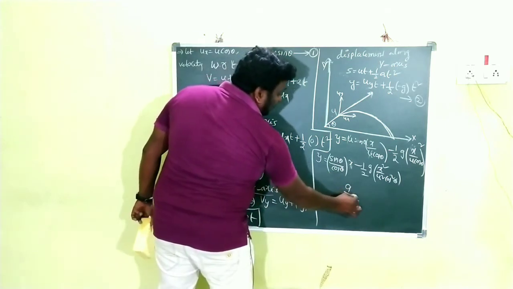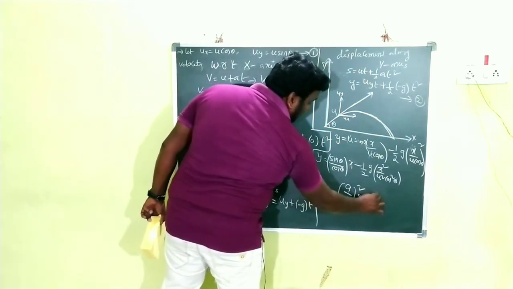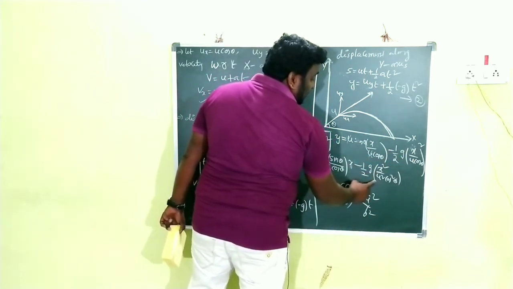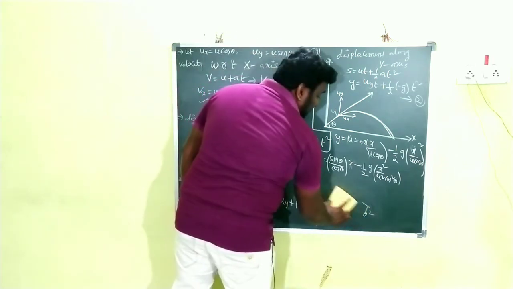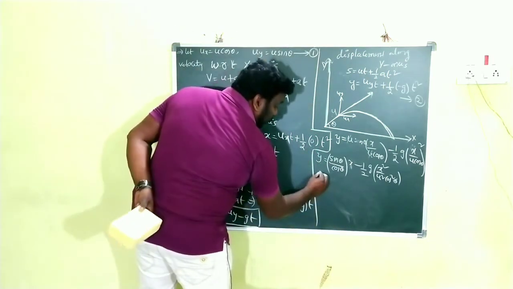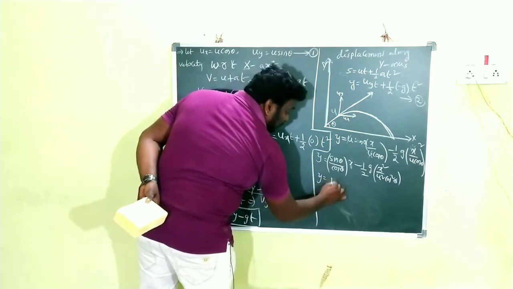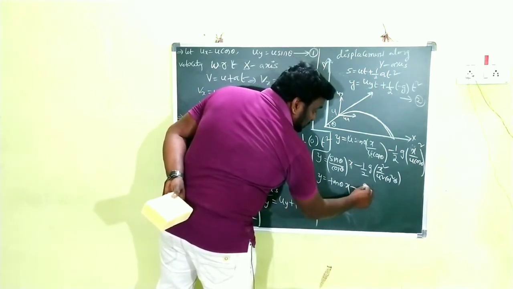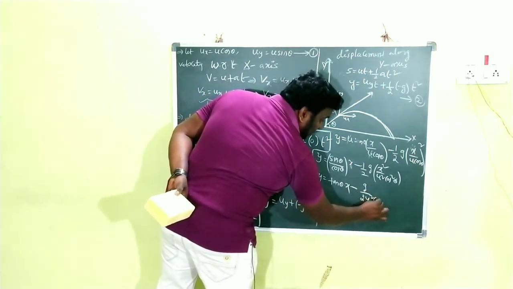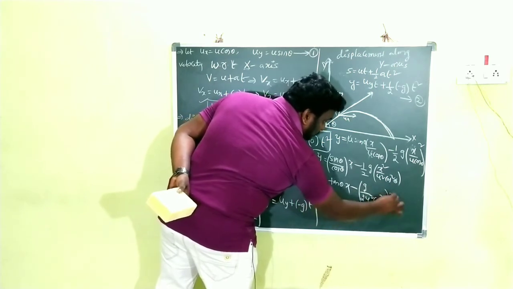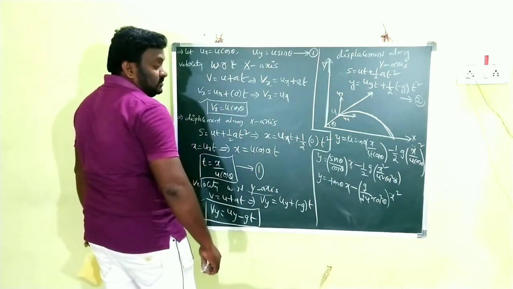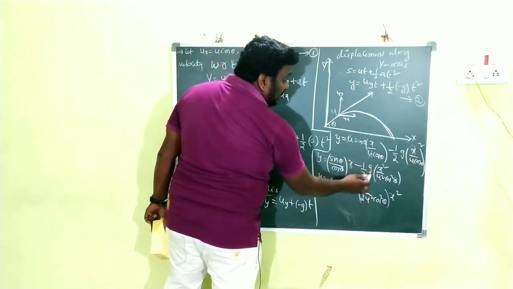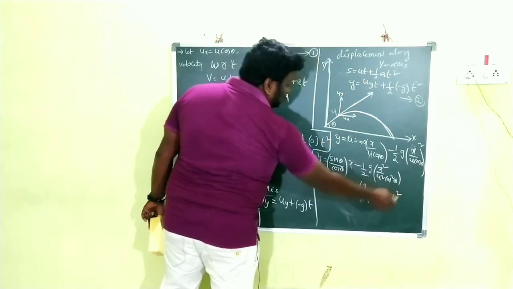Simply, (a by b) whole square means a square by b square. Like that, (x by u cos theta) whole square means x square by u square cos square theta. Clear, children? So here now y = tan theta into x minus g by 2u square cos square theta into x square. Clear? Sin theta by cos theta is tan theta.